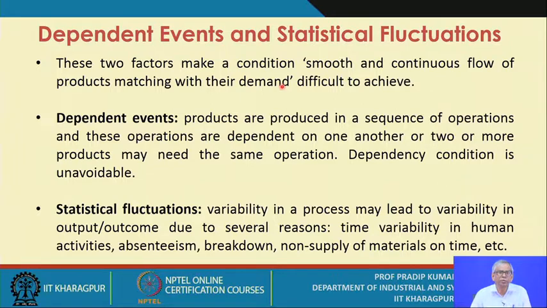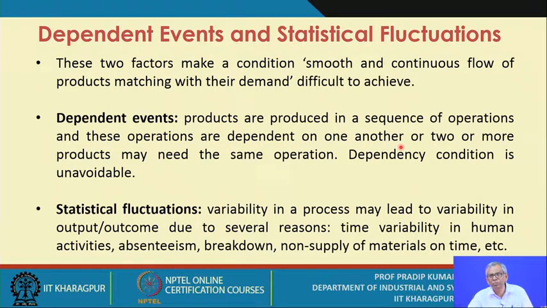Now this objective may not be achieved fully if you do not have sufficient control on these two aspects. The first aspect is the dependent events. Products are produced in a sequence of operations, and these operations are dependent on one another.